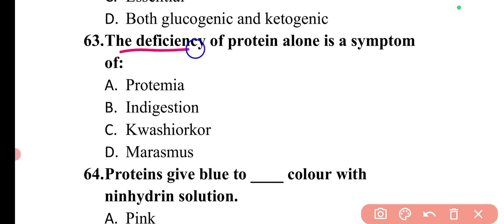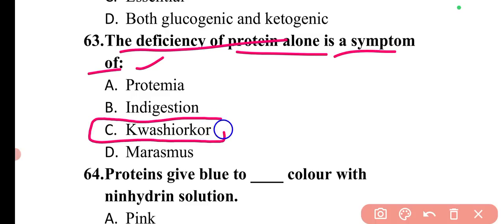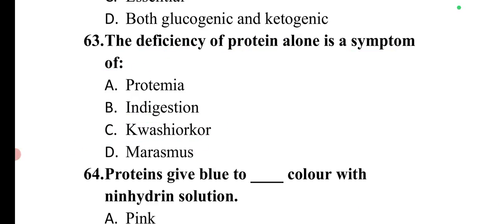Next question is, the deficiency of protein alone is a symptom of. So this we have discussed in other subjects as well. It is the condition known as kwashiorkor, protein alone, and protein plus carbohydrate deficiency is marasmus. So these are the two terms.